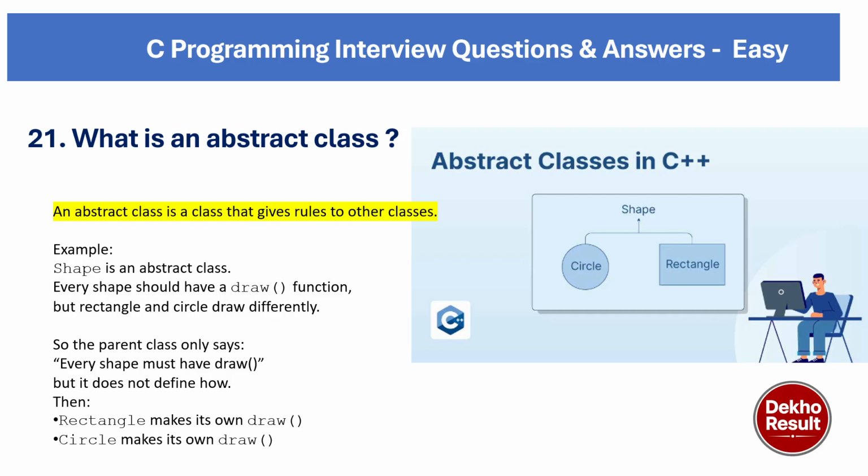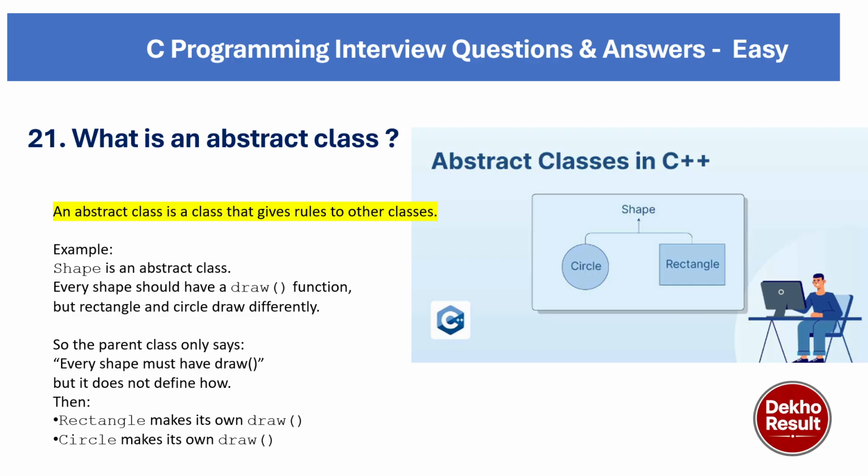An abstract class is a class that gives rules to other classes. For example, suppose shape is an abstract class, so every shape should have a draw function, but rectangle and circle draw differently. The parent class can only say every shape must have draw, but it does not define how. Then rectangle makes its own draw and circle makes its own draw. So abstract class is a class that gives rules to other classes.